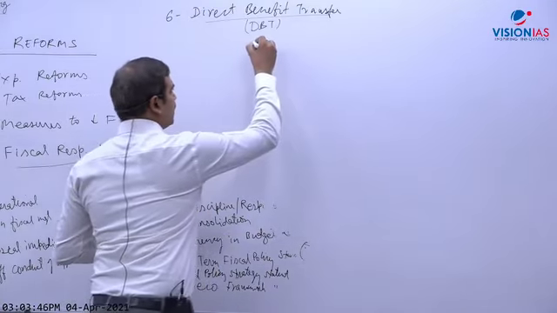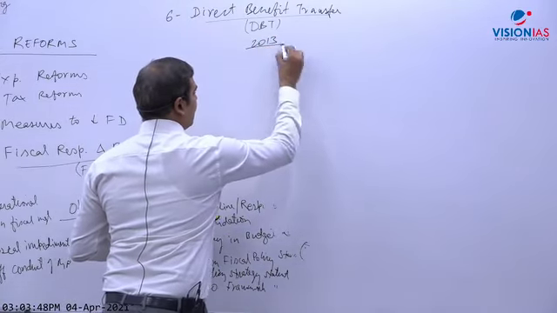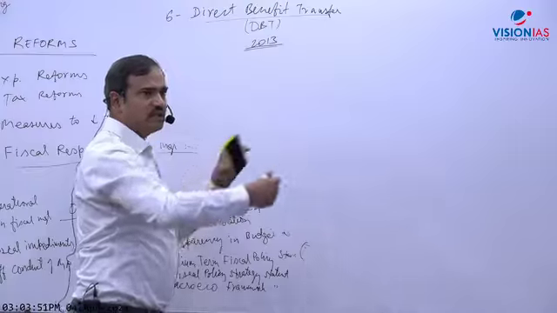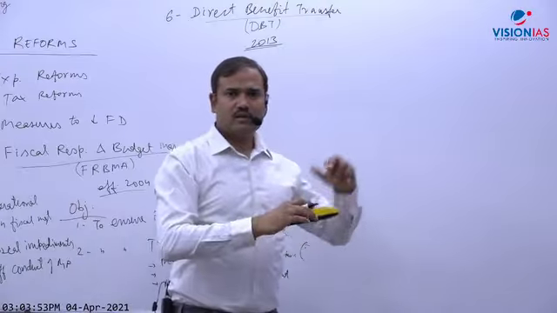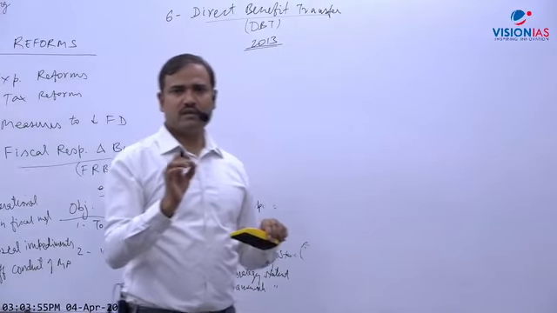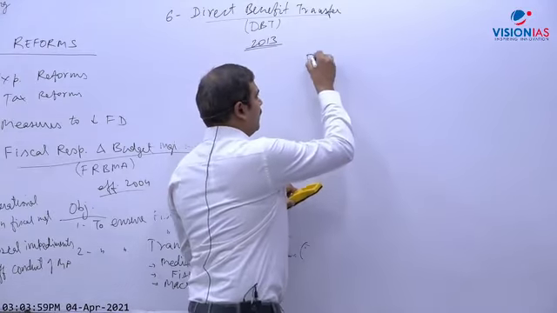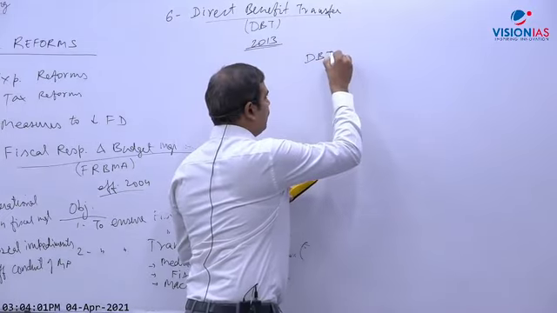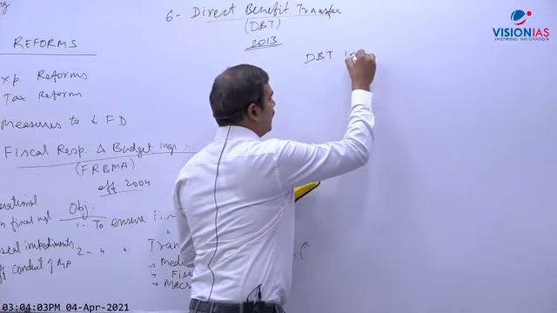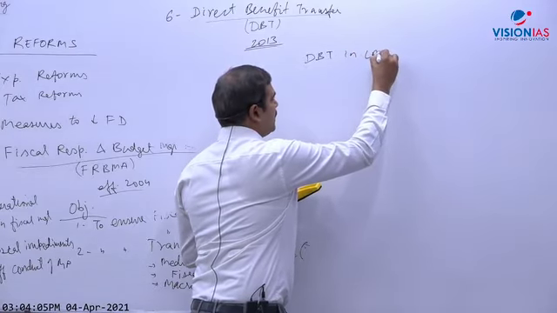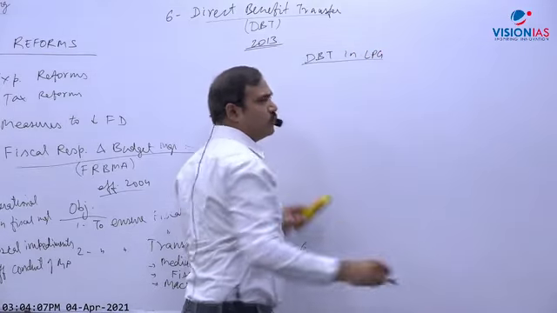And it was initiated in 2013. And government started gradually replacing various subsidies through DBT. And the first subsidy replaced was that of LPG. So what is the name of that? DBT in LPG cylinder, can anybody give me the name? What was the name?